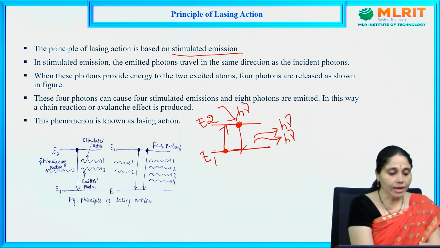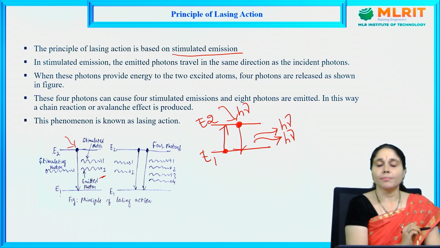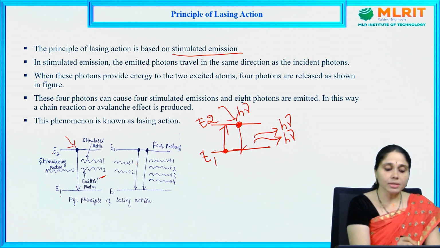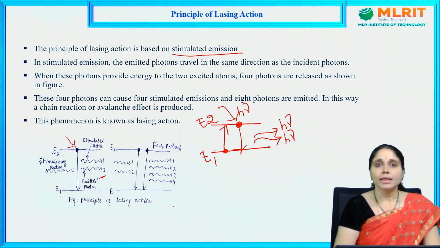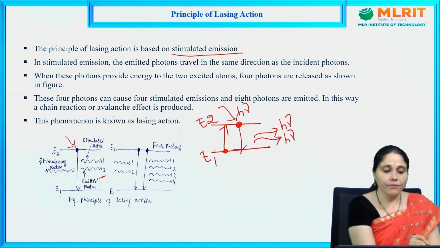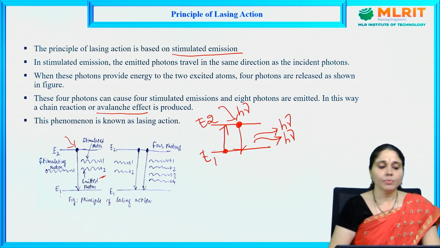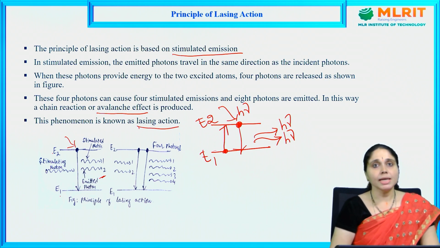See here, whenever we provide some amount of energy, stimulated emission occurs where 2 photons are released. If we give the 2 photons to 2 atoms, then we get 4 photons and so on. This is known as the avalanche effect or avalanche multiplication. This phenomenon is known as the principle of lasing action, or simply lasing action. Lasers are produced through this action itself.